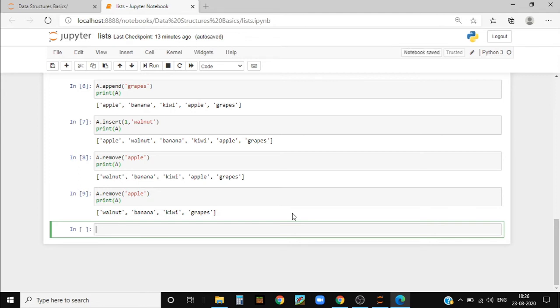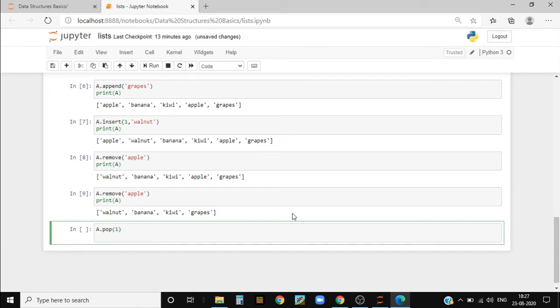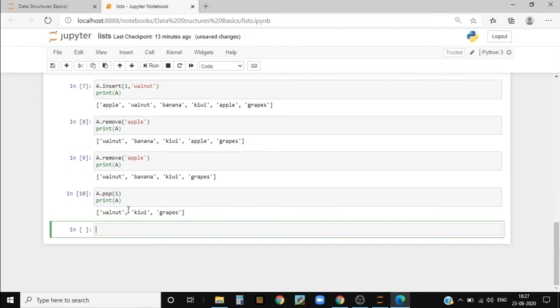Okay. So now we'll use a pop method. To pop the element, you need to write a dot pop, and then inside of brackets you need to specify the element you want to remove. So here I want the element in index 1 to get removed, and I'll write print a, and now when I run it, it removes banana because banana was in index 1.